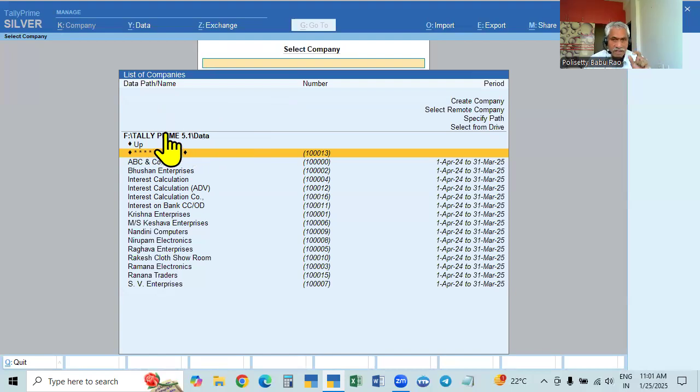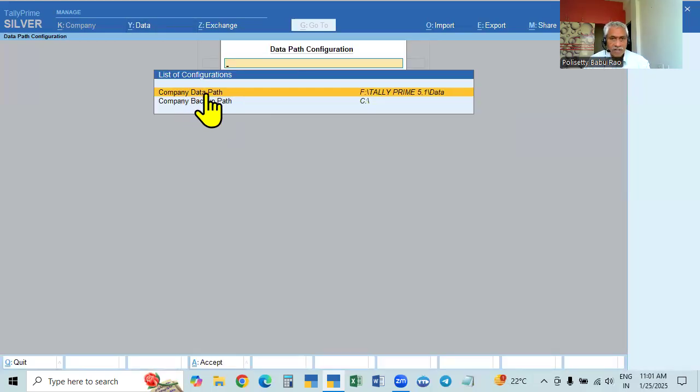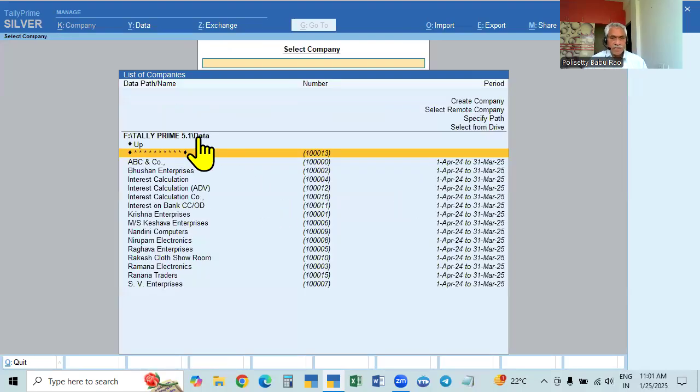We will make it download and install in this folder, in this path. This is called the original path. By default, wherever you install this, that path will be saved here, called the company data path, or original data path. So in the data path, all these companies are there. In all the companies, there is original data, which is what we entered.